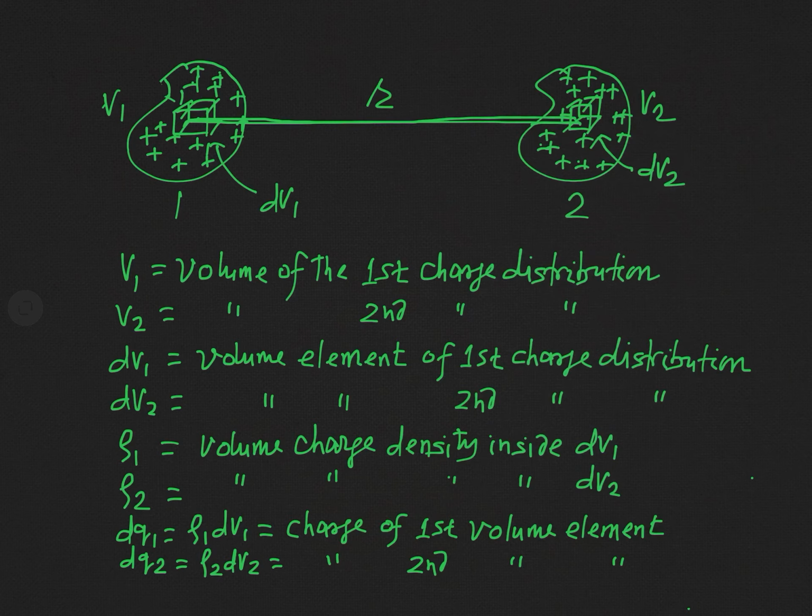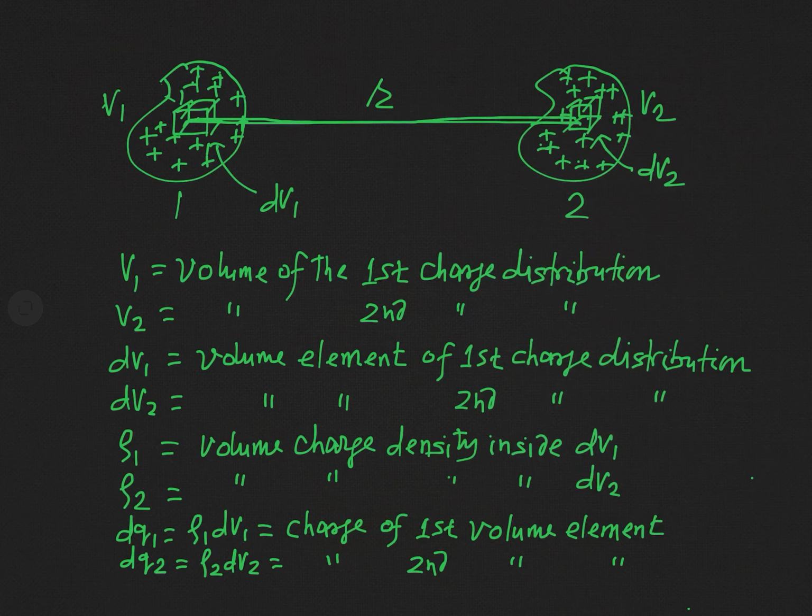In this condition, if we consider that there is a charge dq1 distributed in the volume dv1, then what will be that dq1? You know, ρ1 is volume charge density. It means it is charge distributed in unit volume. So what will be the charge in volume dv1? That will be simply ρ1 into dv1, and that is in fact dq1. So dq1 is equal to ρ1 dv1, which is charge of first volume element.